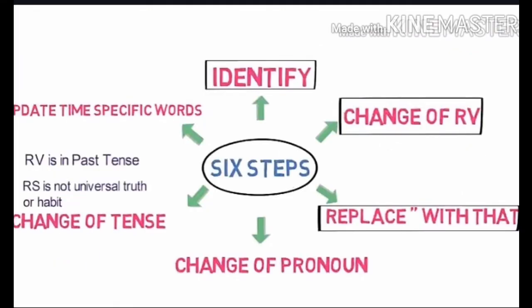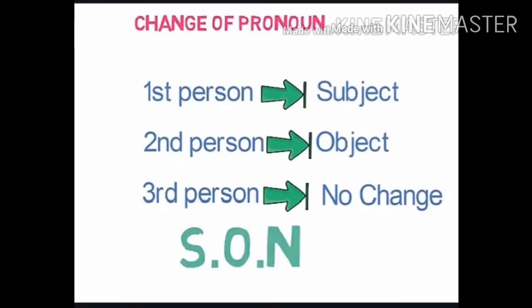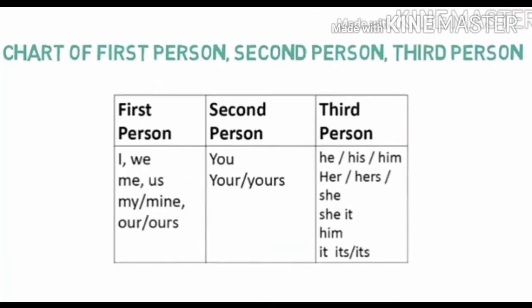The third step is to replace inverted commas with that. The fourth step is the change of pronoun. Pronouns that we identified in the first step in the reported speech will be changed as below. First person will be changed as per the subject, second person will be changed as per the object, and third person will remain unchanged. You can remember this change with the acronym SON, which is pronounced son. You have to remember the changes in the pronoun perfectly.